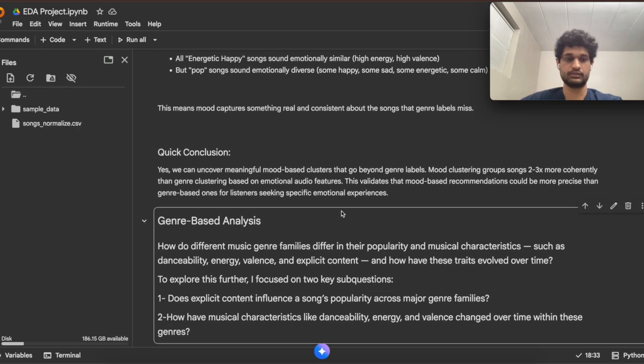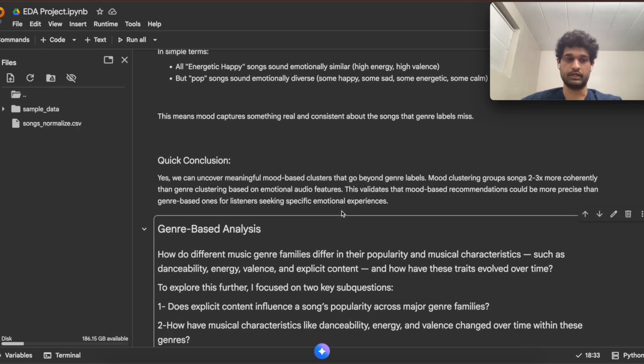So, in conclusion, mood is a much stronger and more meaningful way to group music than genre, which is very important when you're trying to make recommendation algorithms in music apps like Spotify. And now Farooq will take over to explore how these musical characteristics have evolved over time.